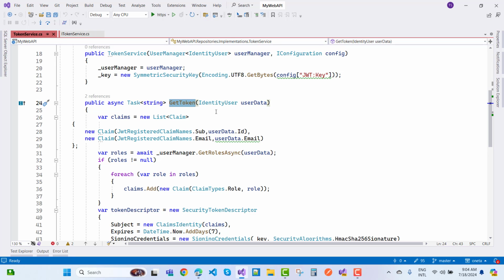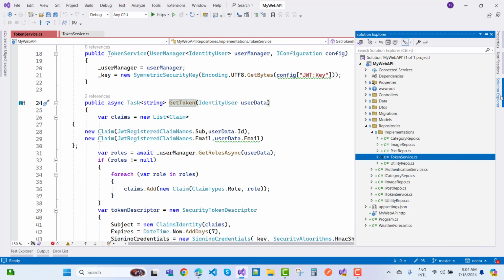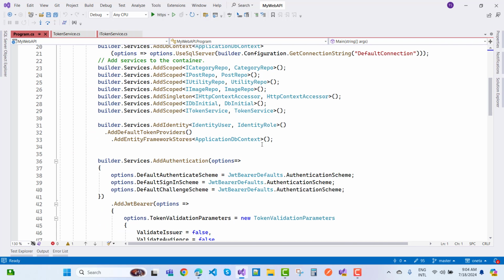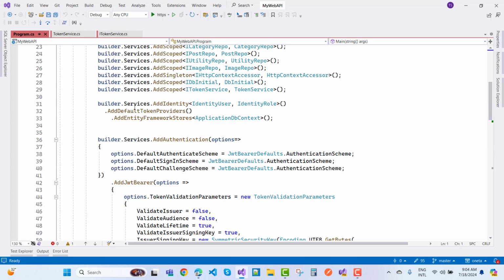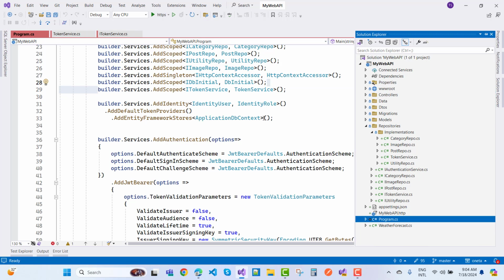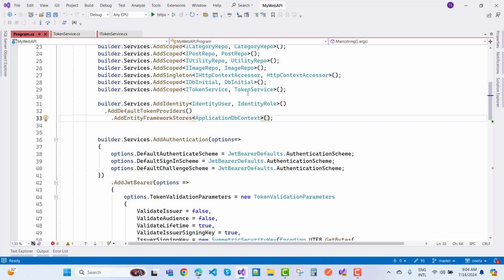Okay, and also add this service in the program.cs file. So go to the program.cs file, and here you can see we have a token service like that. Okay, now after that you can just generate a token based on the user data.